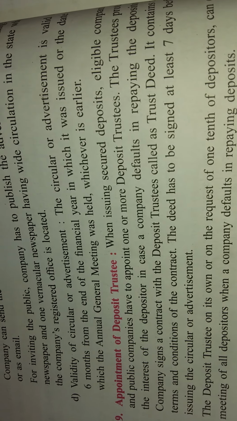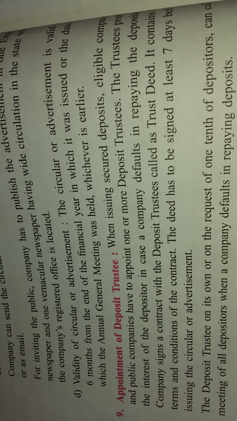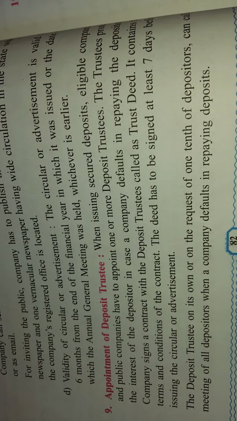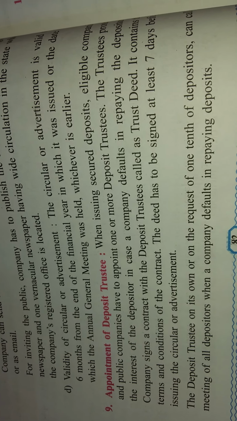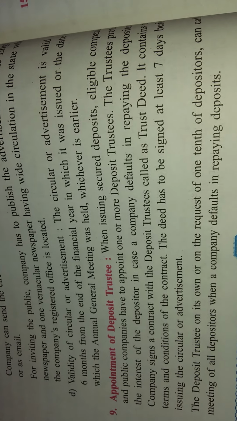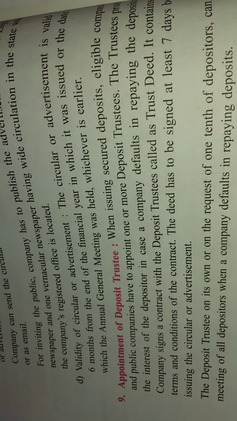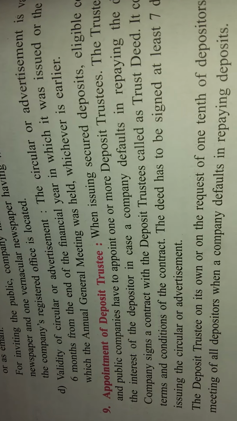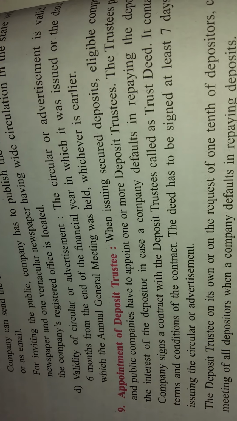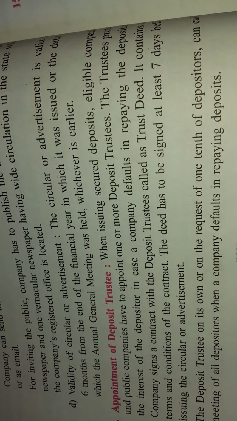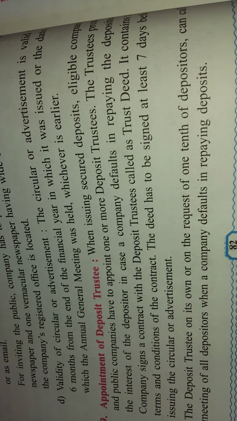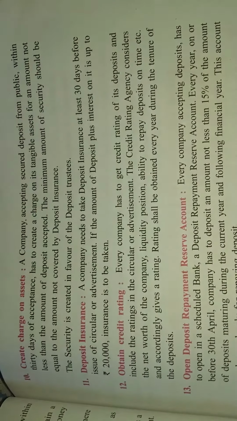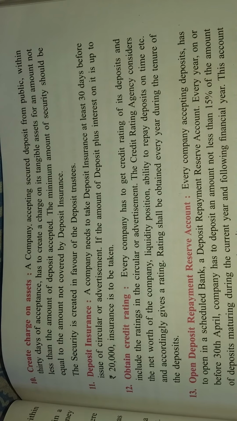This deposit trustee, on its own or on the request of one-tenth of the depositors, can call a meeting of all depositors when a company defaults in repaying the depositors. This deposit trustee is the only one who can call the meetings of all depositors if a company is not in a position to pay the deposits of the depositors.